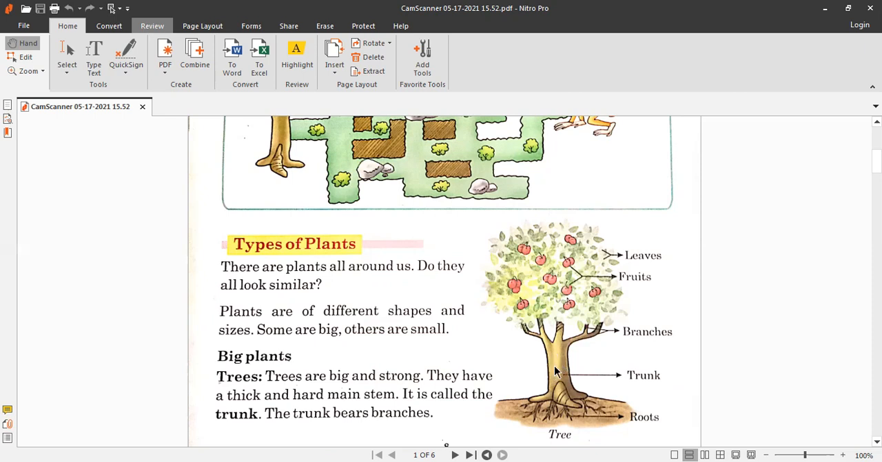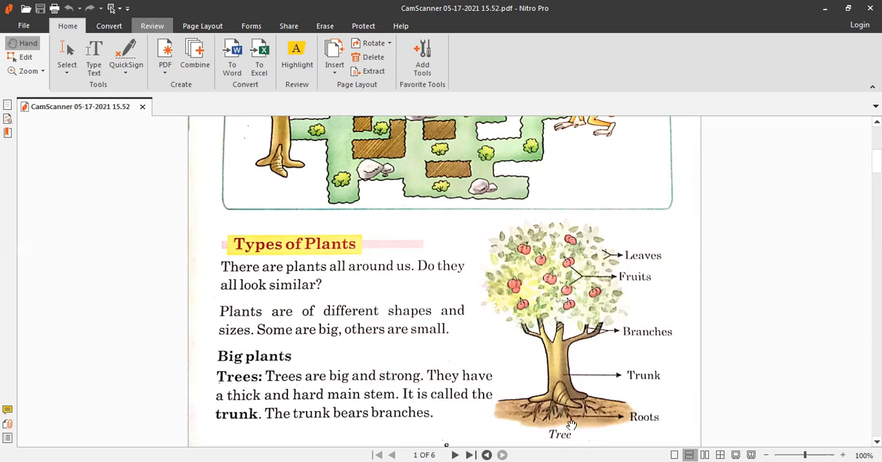Okay, so the trunk bears branches. This is the trunk, and this is growing up, and these are the branches. You can see they are growing upward, and they have more tiny branches here. They are covered by the leaves.